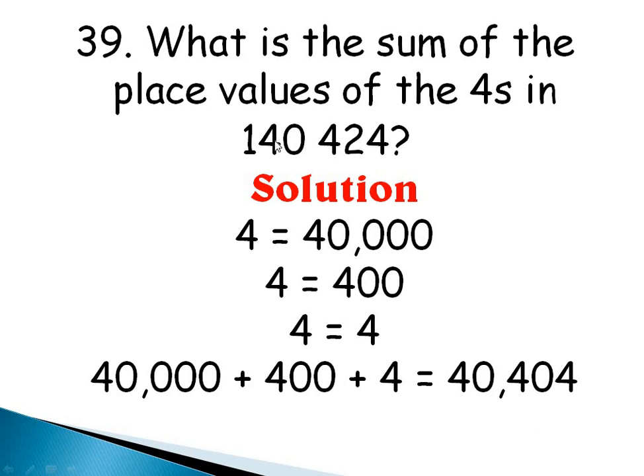So this is 10,000 and that gives us 40,000, and then this is in the 100 position, isn't it? So 4 gives us 400, and this is the units. 4 is 4. So 40,000 plus 400 plus 4 will give me 40,404. So this is the sum of the place values of the fours in that figure. Is that taken? Very good.